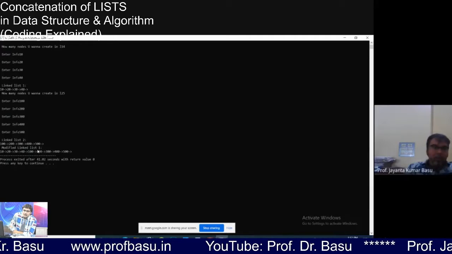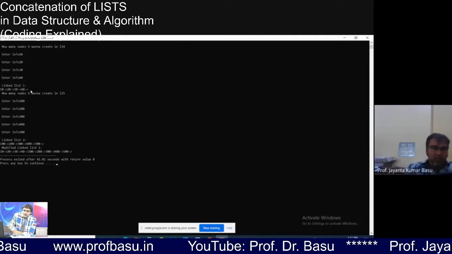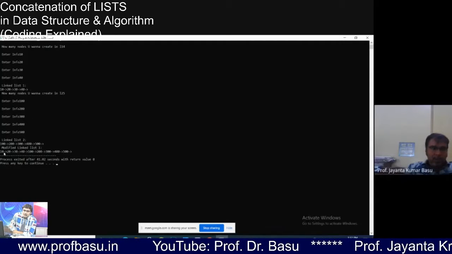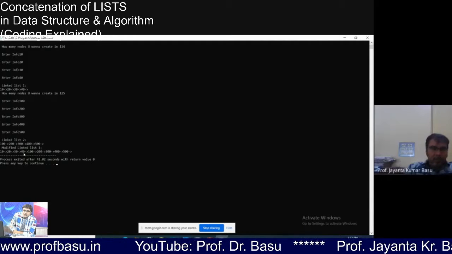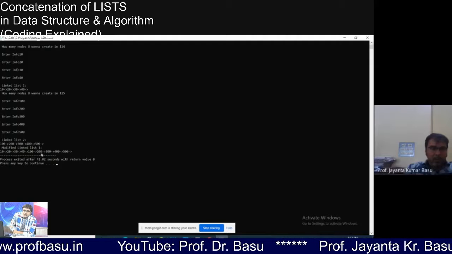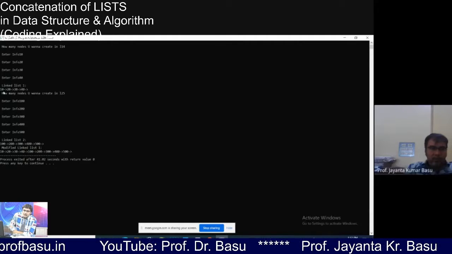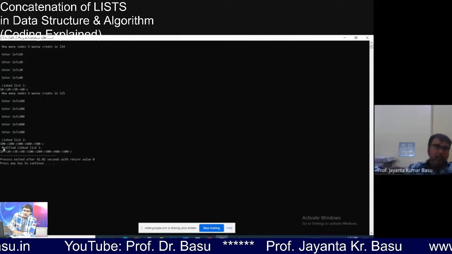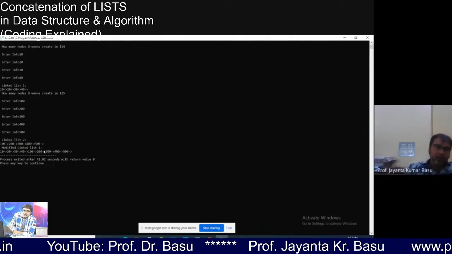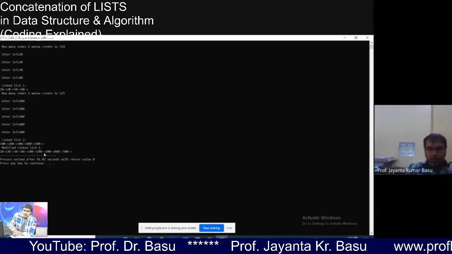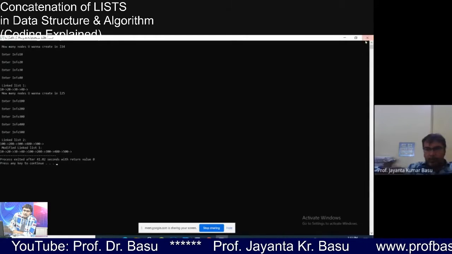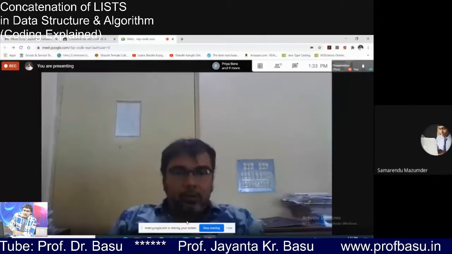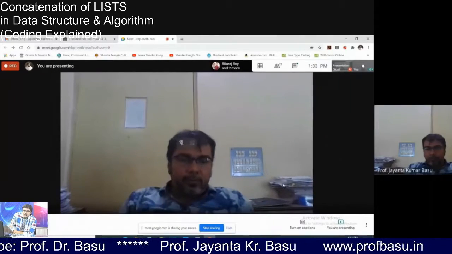Now the modified linked list 1 means after these nodes, these nodes are being added: 10, 20, 30, 40, 100, 200, 300, 400, 500. All these nodes are added. Okay. Now we end with the modified linked list 1. Got it? Okay. Any question?